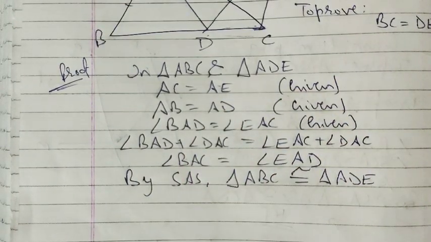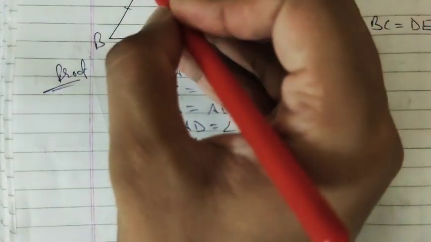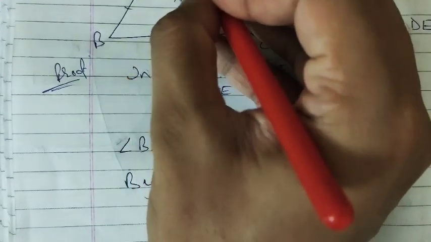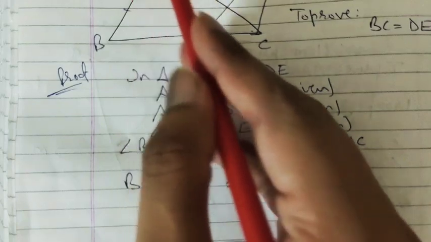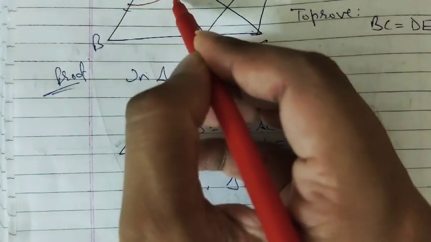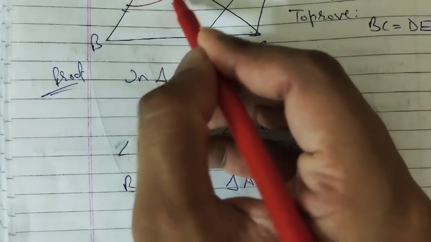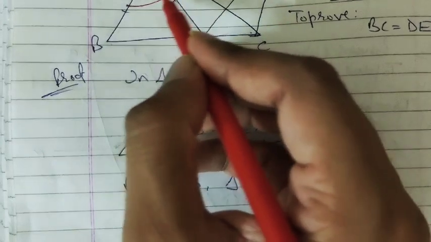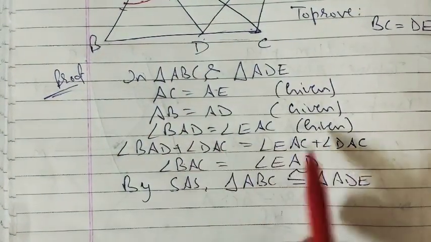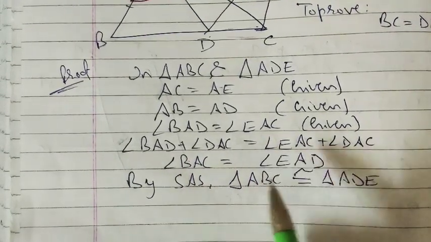So let me use this red pen. BAD is equal to EAC means this angle is equal to this angle, right? But we have taken this whole triangle, so we want this angle to be equal to this whole angle. So what is common? This portion is common in both the angles, right? So we are adding this portion, DAC, on both the sides. That will make angle BAC equal to angle EAD.